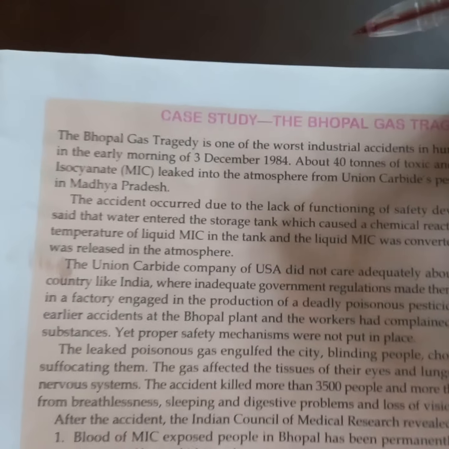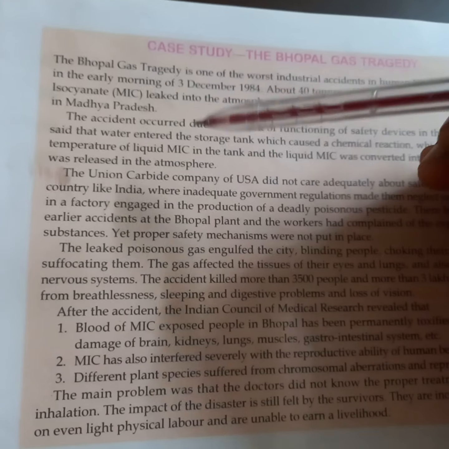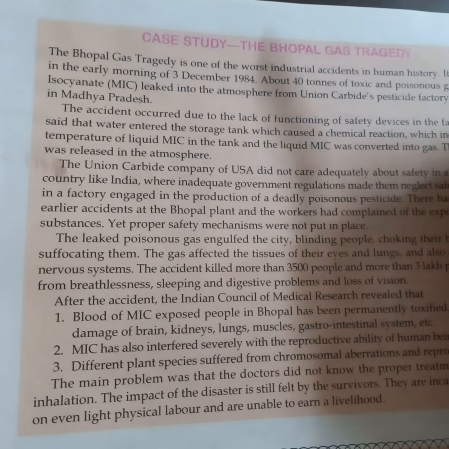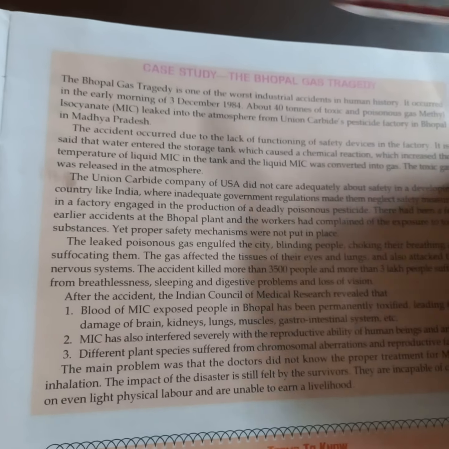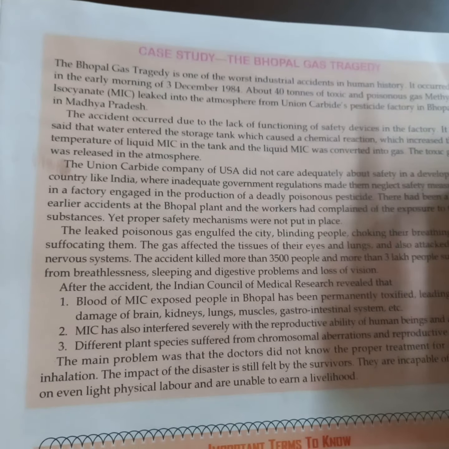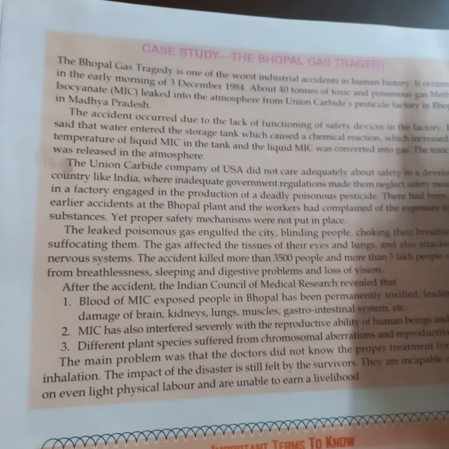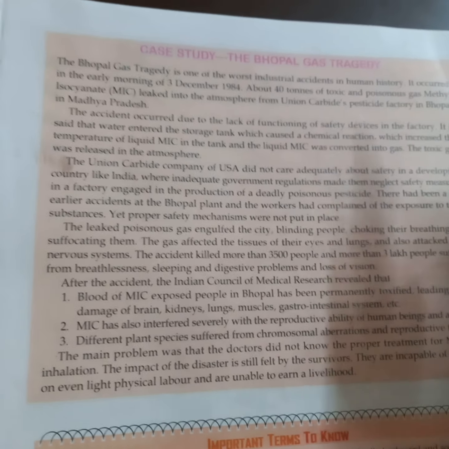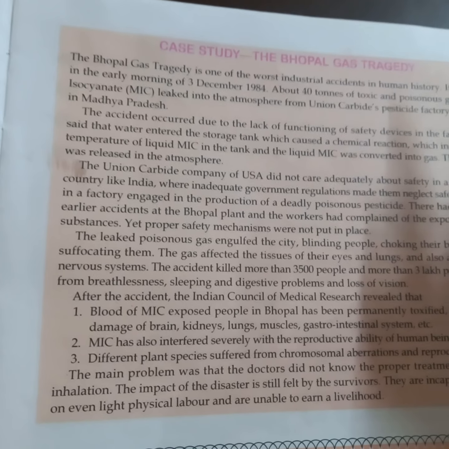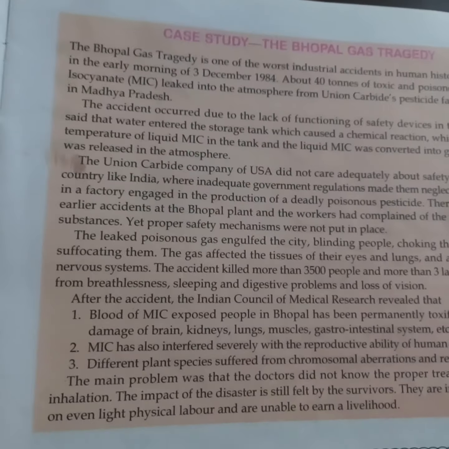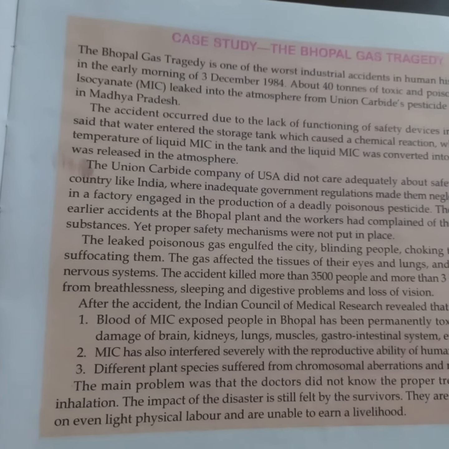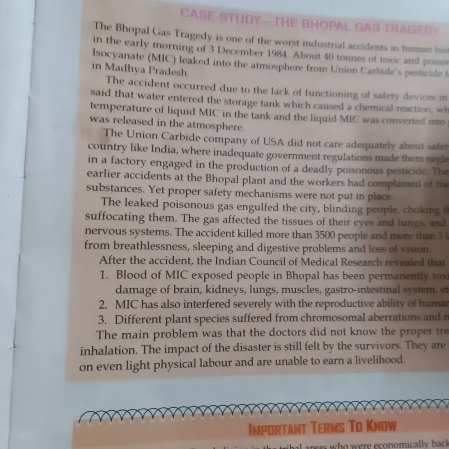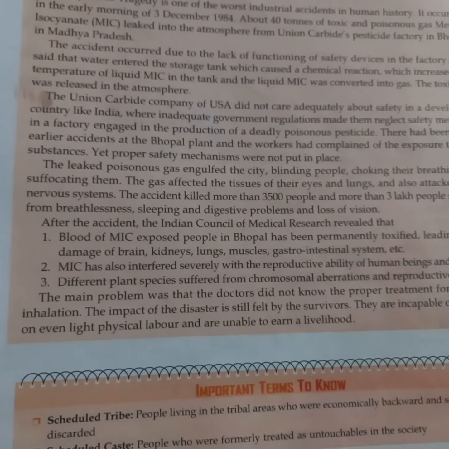The Bhopal gas tragedy happened on 3rd December 1984, when about 40 tons of toxic, poisonous methyl isocyanate gas leaked into the atmosphere from a Union Carbide pesticide factory in Bhopal, Madhya Pradesh, in which thousands of people died, and 3 lakh people suffered from this tragedy.